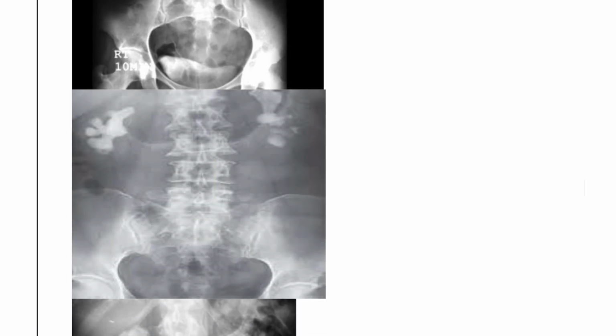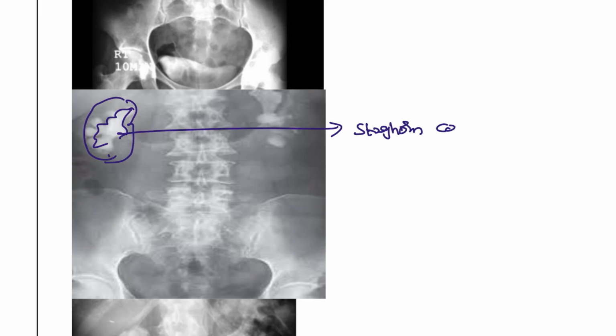Next, here you can see this is the renal, and in the renal the calyx is more prominent. So this is known as a staghorn calculus, seen in patients with Proteus infection, recurrent UTI due to Proteus.